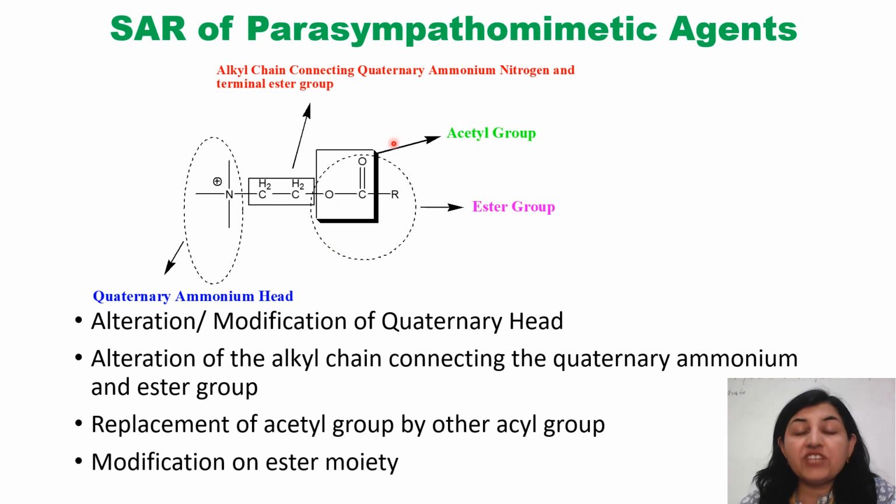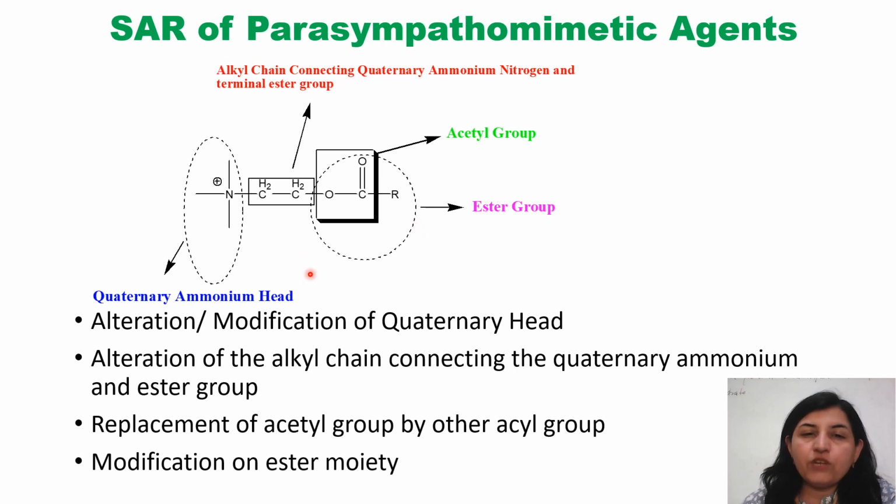So where the change in structure is beneficial, and where if we do the changes in the structure, that is not fruitful. So if we divide this acetylcholine molecule into 4 different parts, one is the quaternary ammonium part, which contains the positive charge, and it is known as the quaternary ammonium head or cationic head. The second is the ethylene linkage, which is helpful in binding this quaternary ammonium nitrogen with the ester. The third is the acetyl part, COOCH3. This acetyl part contains the fourth part, that is the ester group.